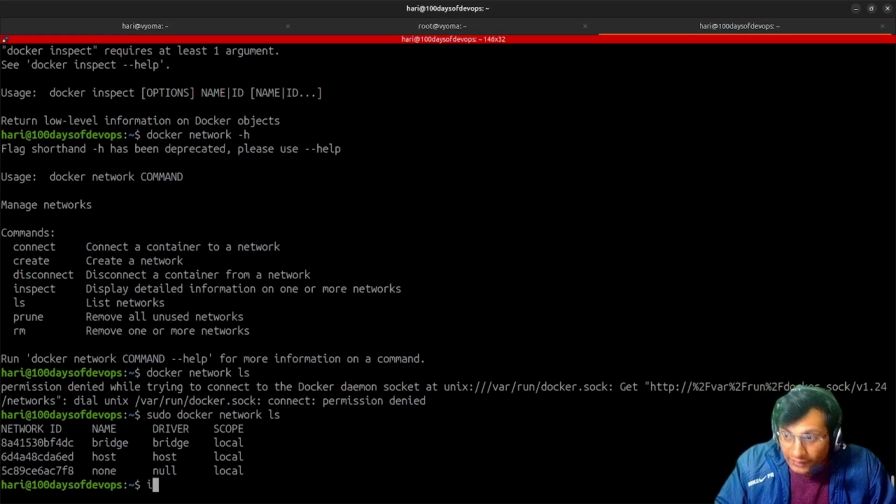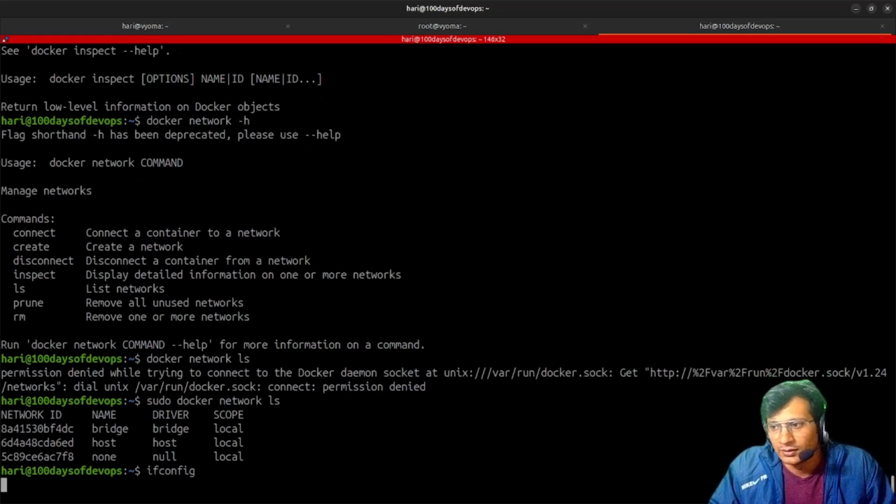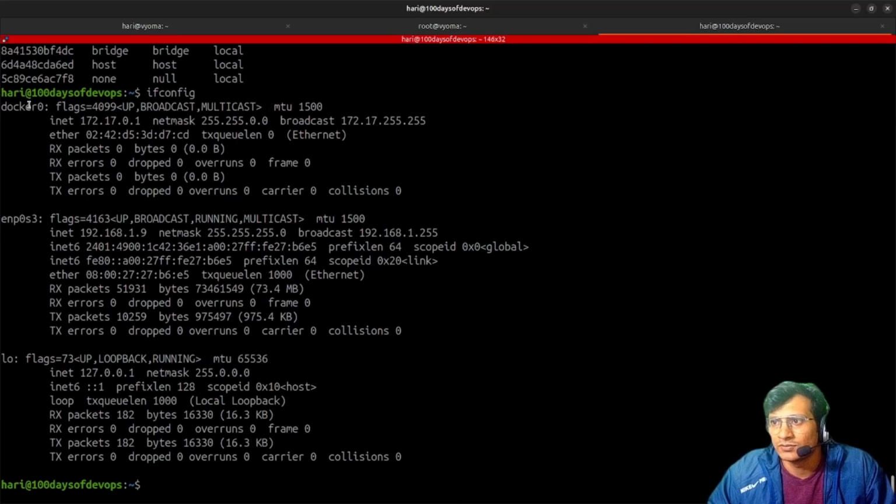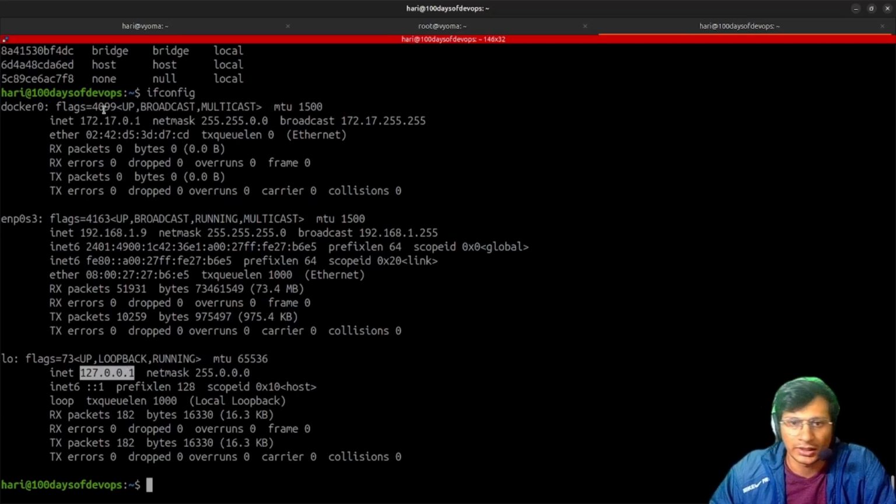Earlier we have seen our ifconfig. It has created one more virtualized network card. Here this is the network card, created for this purpose. You can see it has created a subnet in itself. It is isolated from this. So that's how Docker can be used. Docker provides isolation. So let's forget about it and create a container.